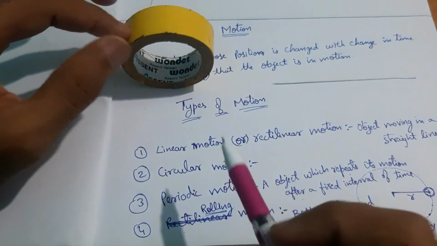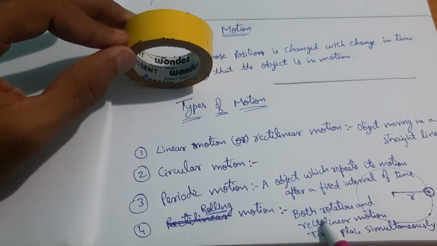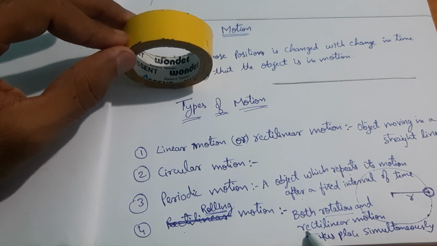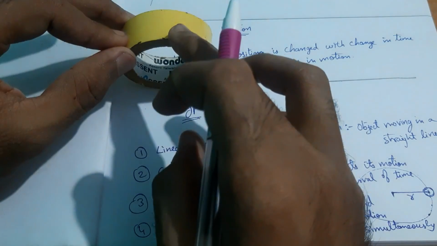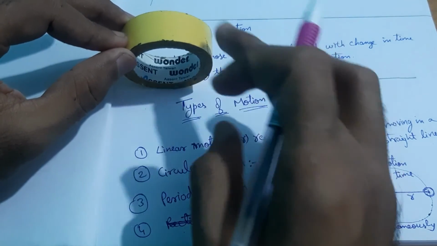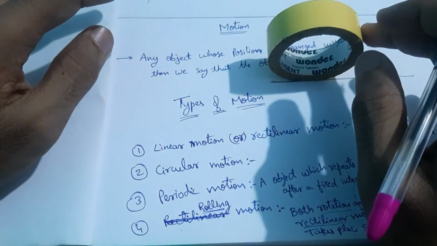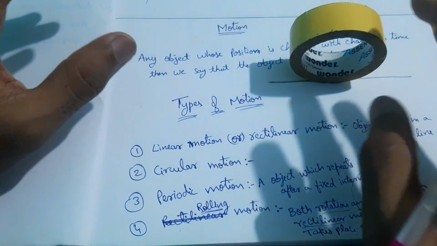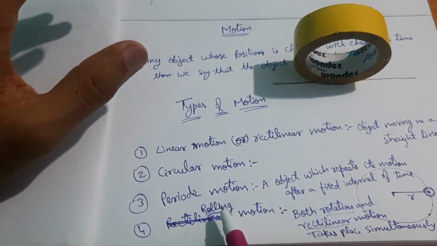So the tape is doing two actions here. One is it is rotating, and the second is it is having rectilinear motion. So the tape has a rotational motion as well as rectilinear motion. The combination of these two motions simultaneously is called rolling motion.